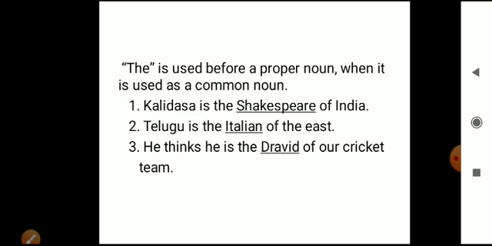And I can give you one more example. Kashmir is the Switzerland of India. Can Kashmir become Switzerland? No, it is not, but we think of it as a Switzerland. So Switzerland is a proper noun, but here it is used as a common noun. In that way, when a proper noun is used as a common noun, then "the" is used before it. Understood, beta? Let's move to the next slide.